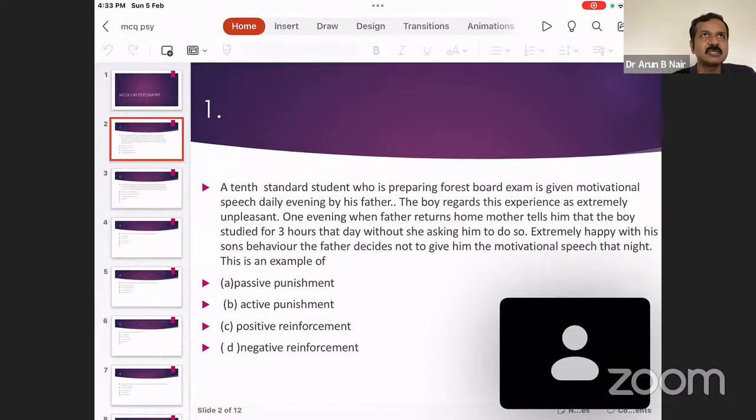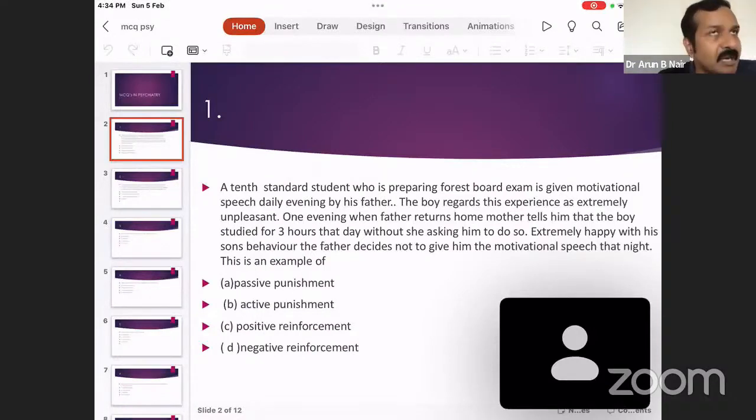Conditioned stimulus is ringing of the bell. And when the conditioned stimulus is paired with the unconditioned stimulus of supply of the meat repeatedly several times, the same response which the unconditioned stimulus elicits in the dog is elicited when the conditioned stimulus of ringing the bell is also presented. That is classical conditioning for you.